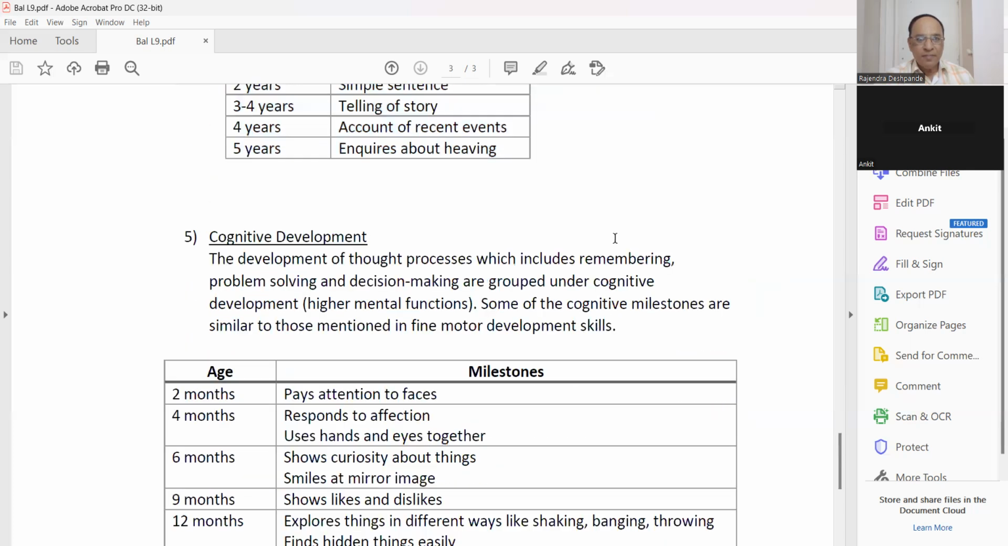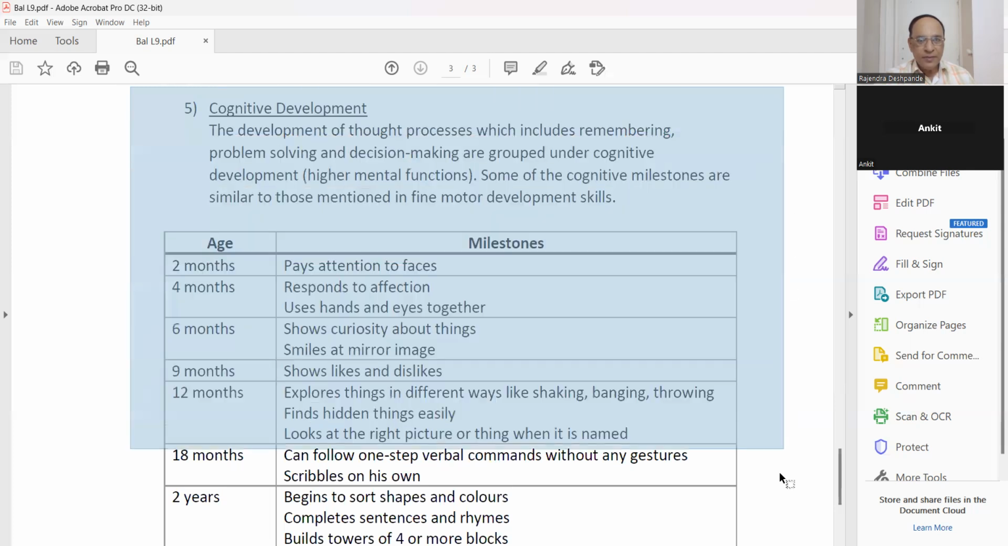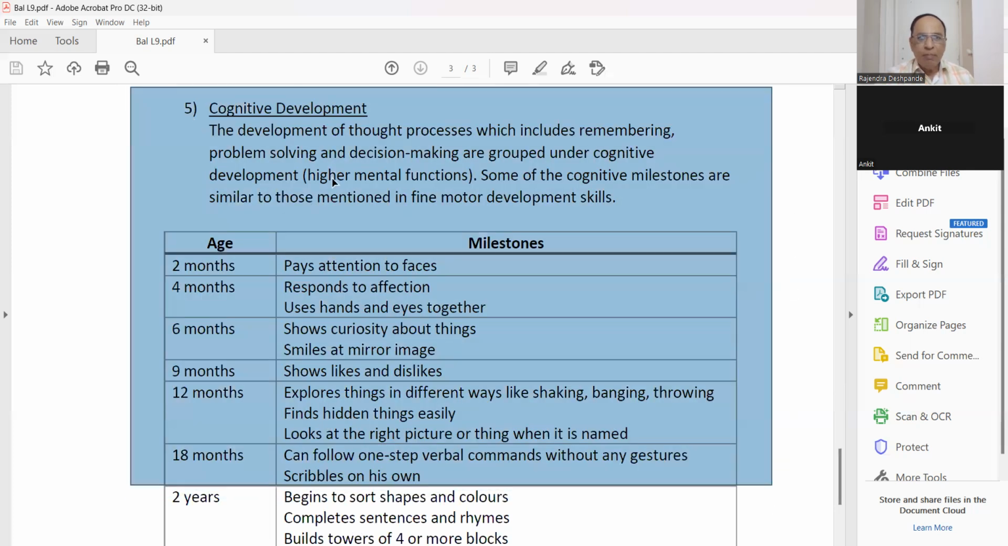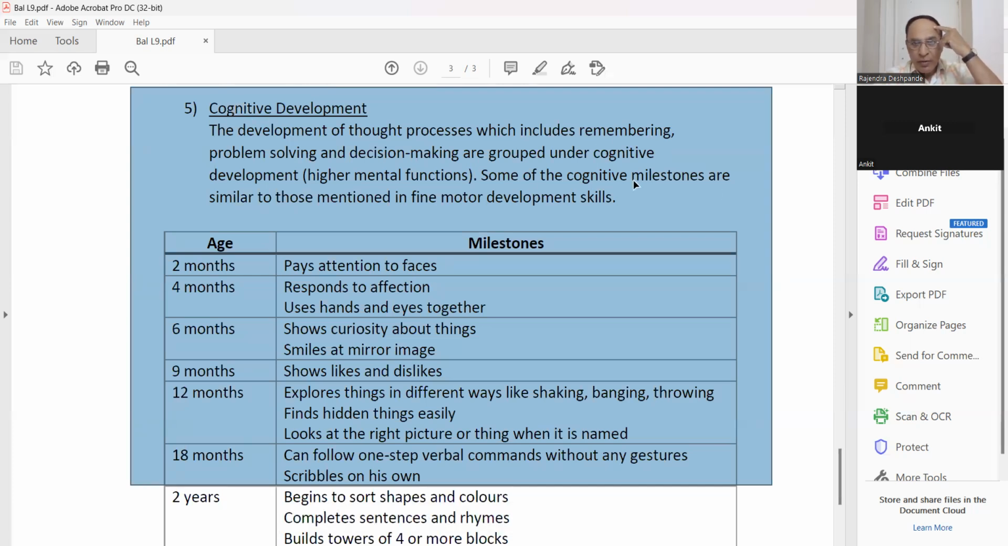We will go further. This is cognitive development. The development of the thought process in the brain, which includes remembering, smruti, problem solving, and decision making, are grouped under cognitive development, that is higher mental functions. Buddhi, intelligence. Some of the cognitive milestones are similar to those mentioned in the fine motor development skills.